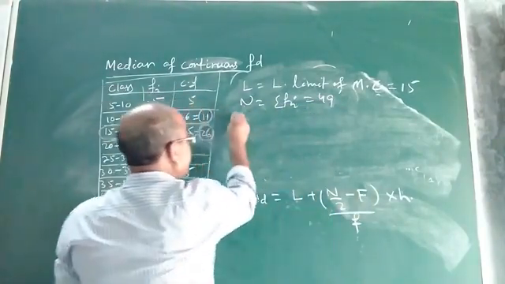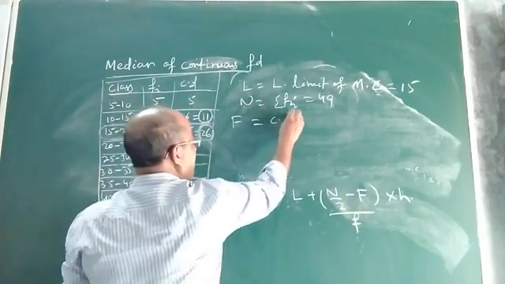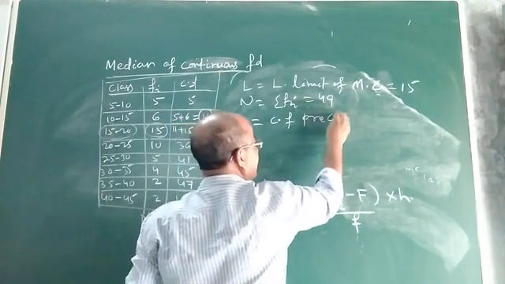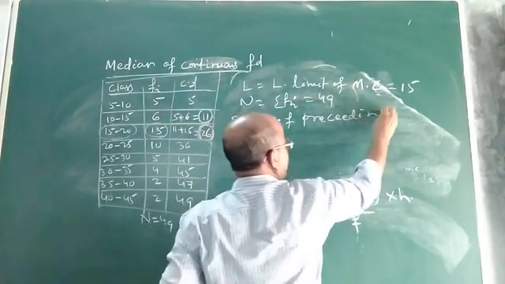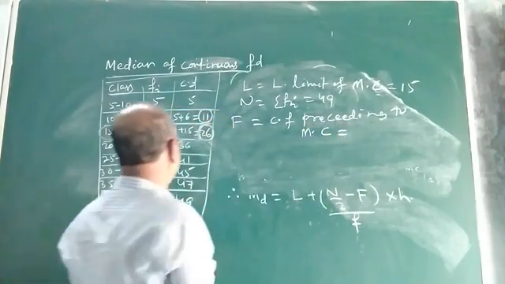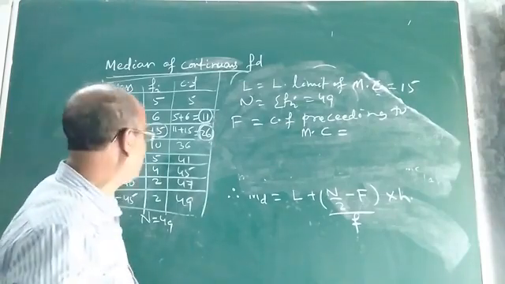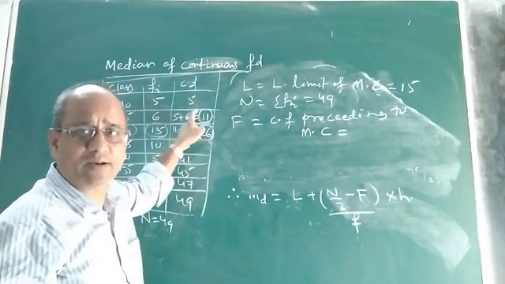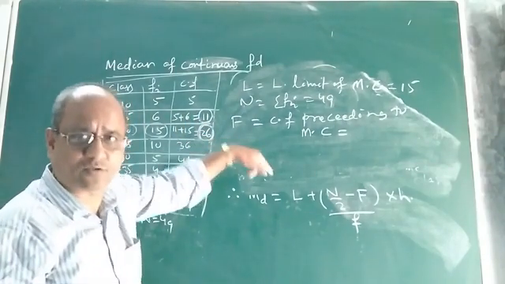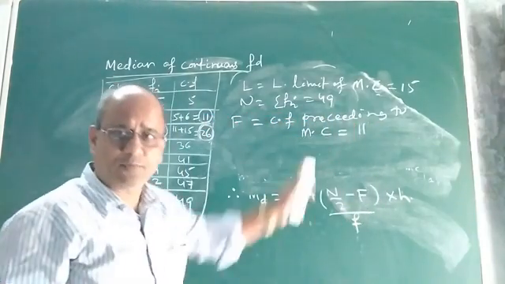Now see what F is. F is the cumulative frequency preceding the median class. Look at 11: it is the cumulative frequency preceding the median class. So in this example, the value of capital F is 11.